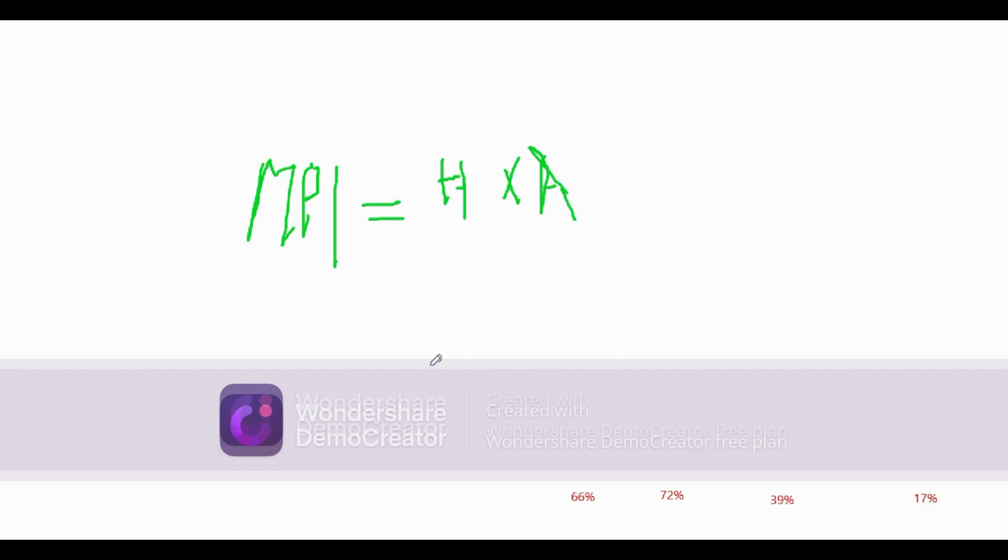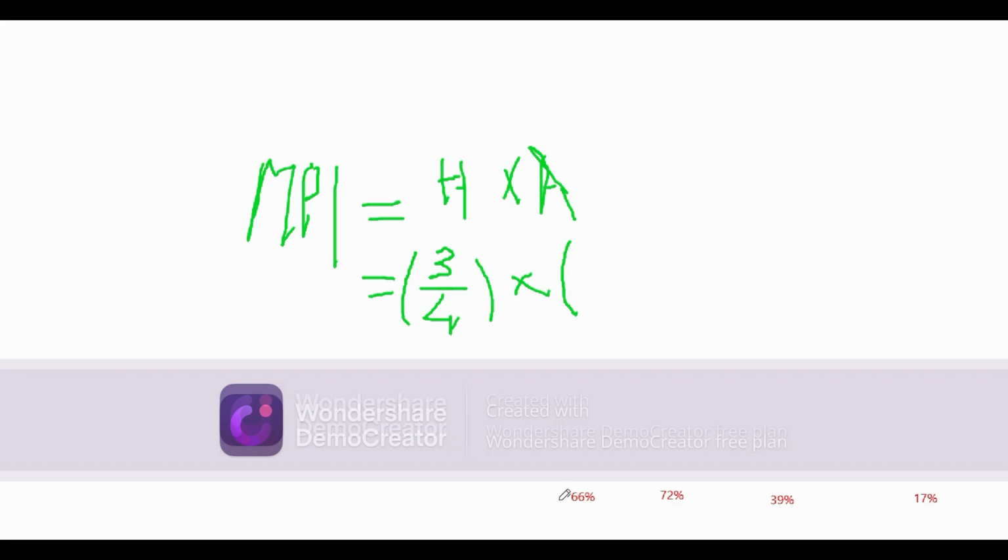So now we have got the individual household scores. H we have the value as 3 by 4. Why 3 by 4? Because out of 4 sample households, 3 are found to be multidimensionally poor. So 3 by 4 into A, that is the intensity.